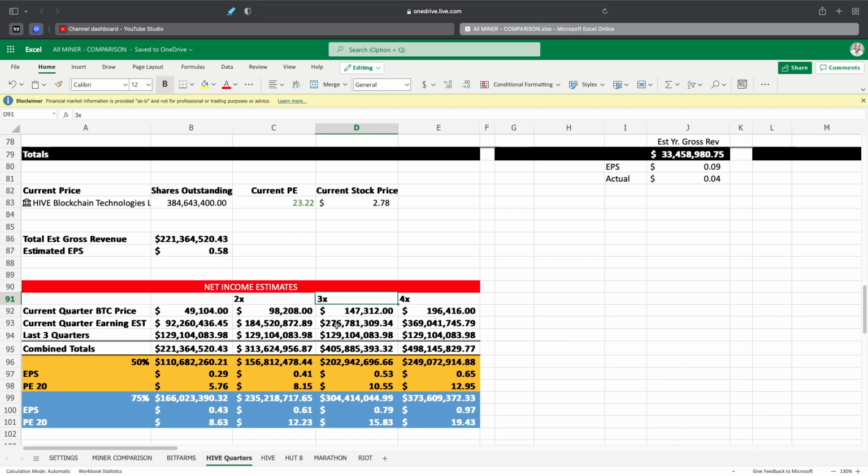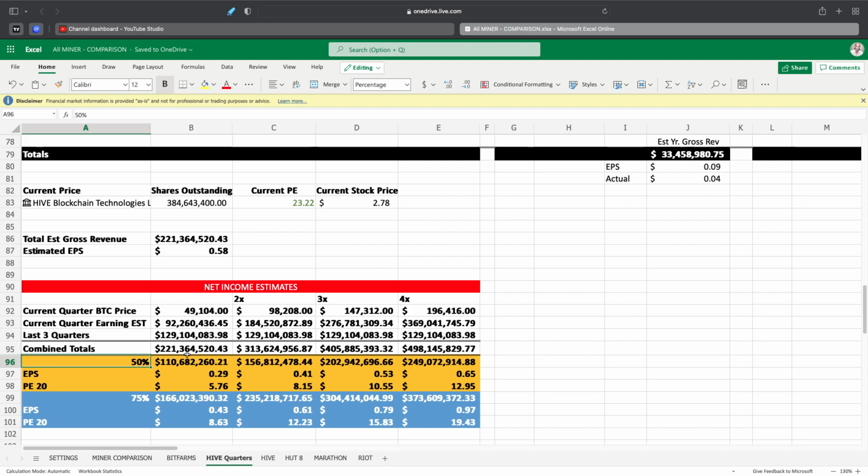If Bitcoin goes up 3x, we're looking at 276 million. And 4x, we're looking at 369 million. So the combined totals for the 3 quarters plus the Q3 quarter would be 221 million, 313 million, 405 million, 498 million. And then we're cutting it 50% down the line, just being very conservative.